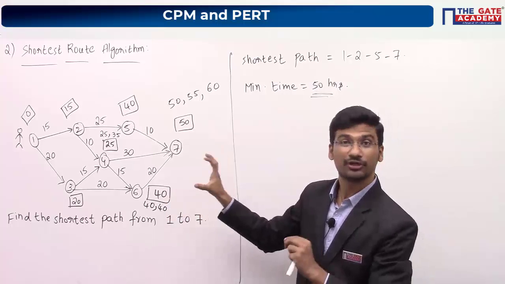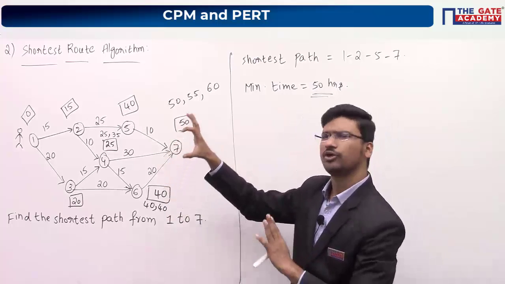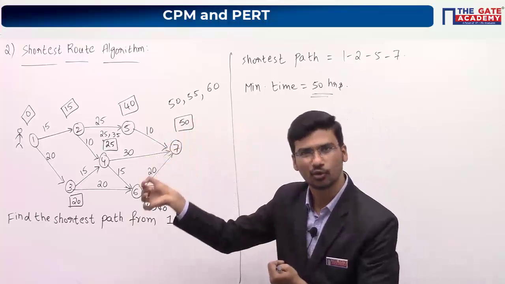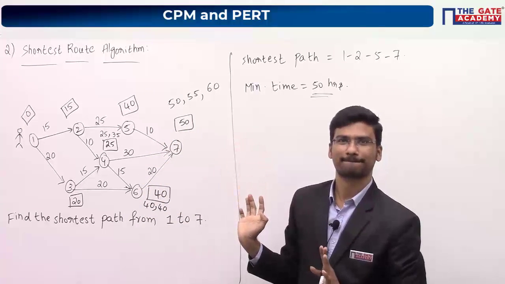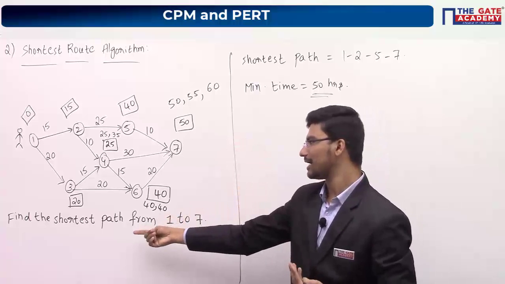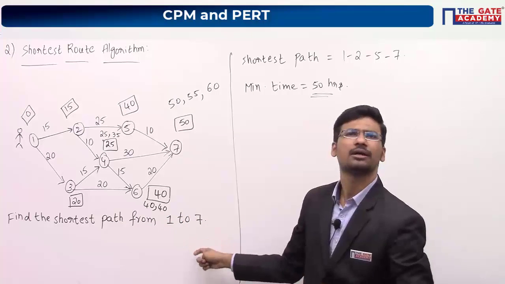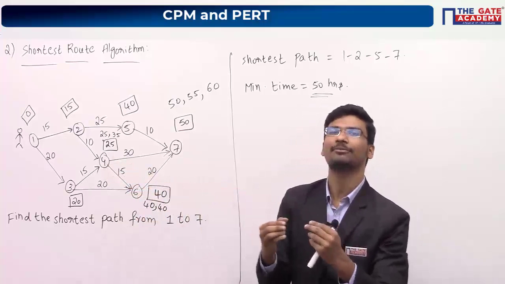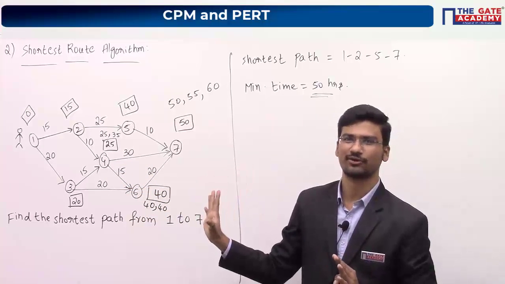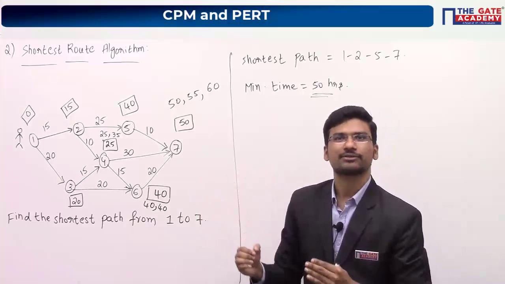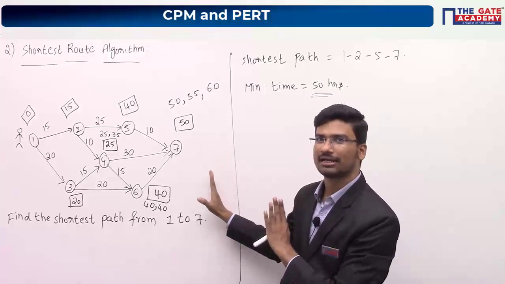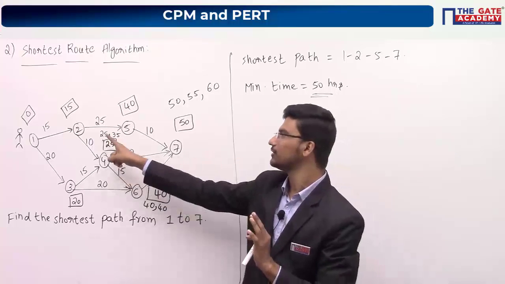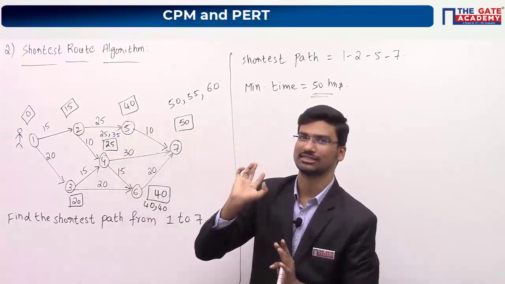Okay. So the beauty of this particular algorithm is you can find out the shortest path from the starting city, or from the starting node, to any other node. That's all. So maybe here they have asked shortest path from 1 to 7. Maybe in the examination they can ask you from 1 to 6 also. So then also you should be able to answer these type of questions. Okay. So I hope it is clear. If you are having doubts regarding this algorithm, you can ask. Very simple again. The only thing which you have to remember is you have to take the smallest value, not the largest one. Okay.